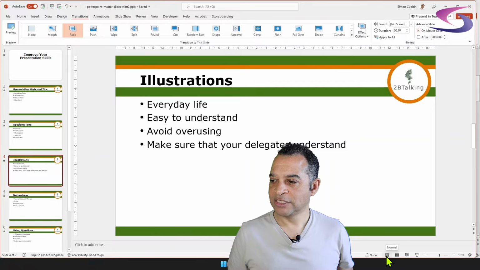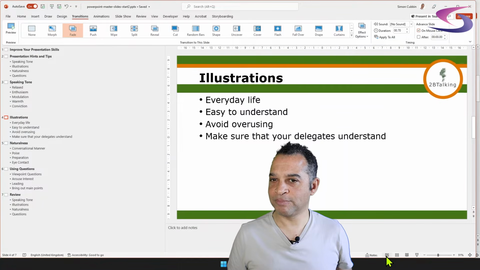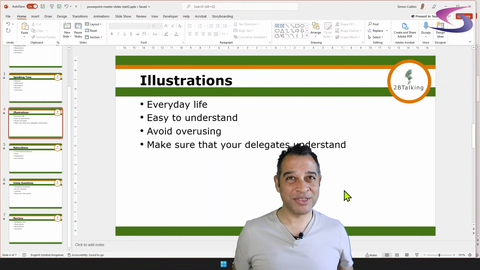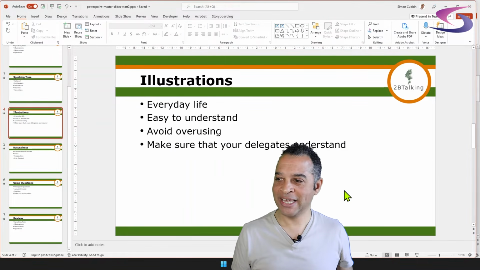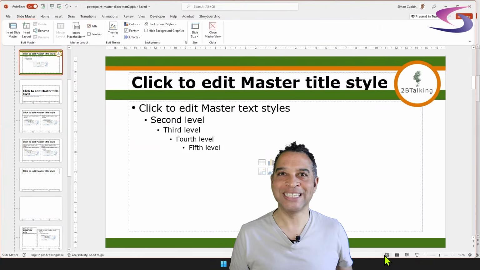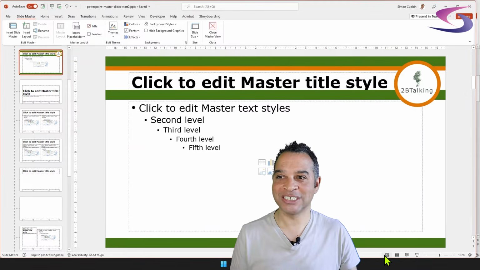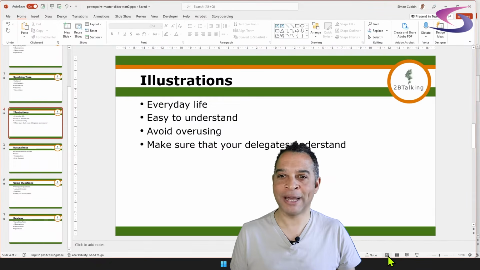There you see. So that button you would usually press to go to what they call normal view from outline. This is outline view to normal view here. But the interesting thing is if you hold down the Shift key and click on that normal view button, it takes you into the slide masters. This is what I'm looking at just here. If I want to go back to normal view, I click on the normal view button and it takes me back to my presentation. Make sense?